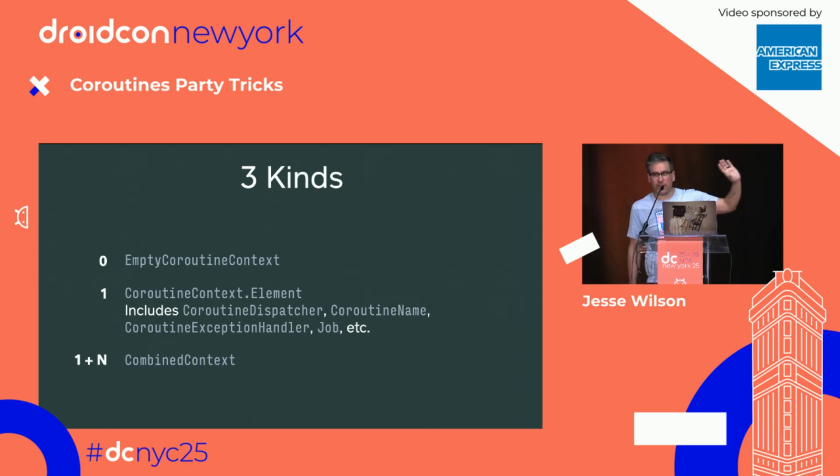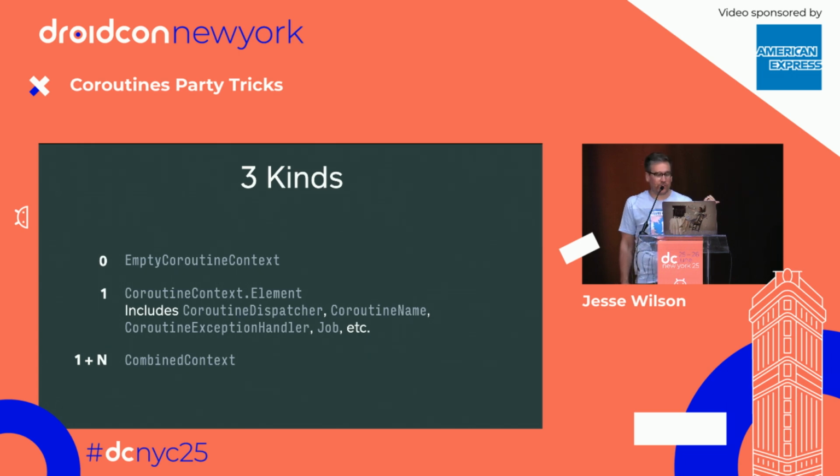There are three different implementation categories of coroutine context. First one's trivial. It's an empty coroutine context. Whenever you start, it's like creating an empty map in practice. Then there's a bunch of different ones that have one element in it, and that one element is the only element. It's like the self element. So if you have a coroutine dispatcher, it acts like a single element map where the only element is itself. That's kind of weird.